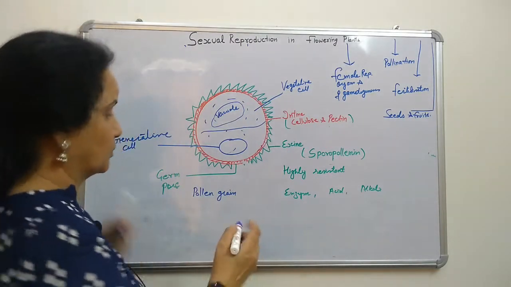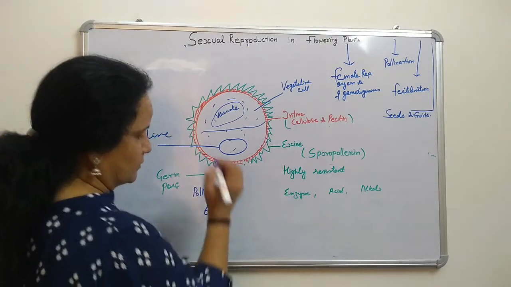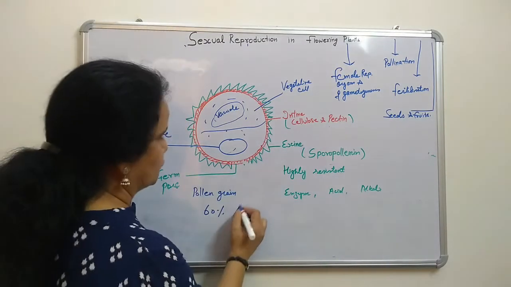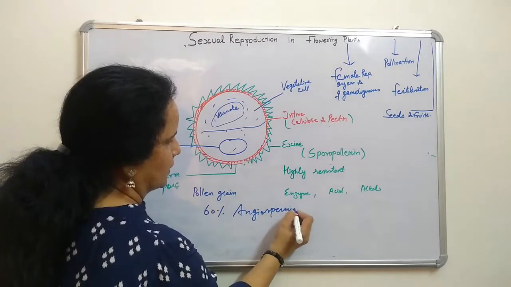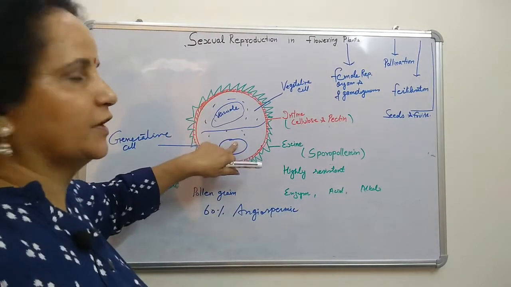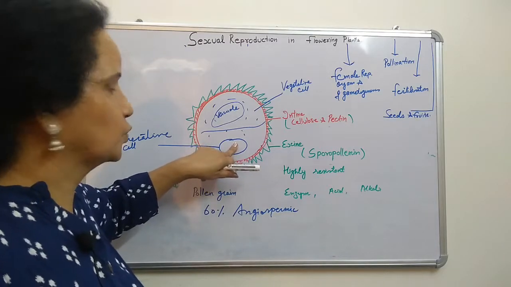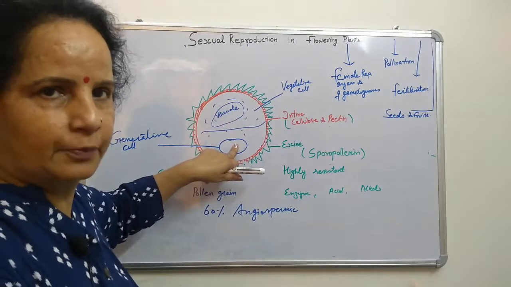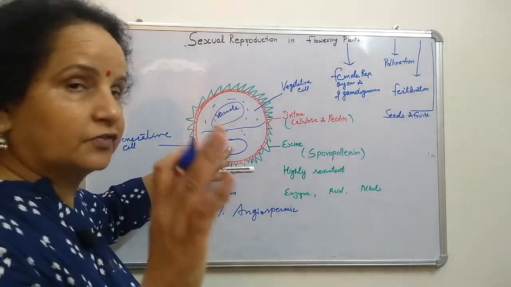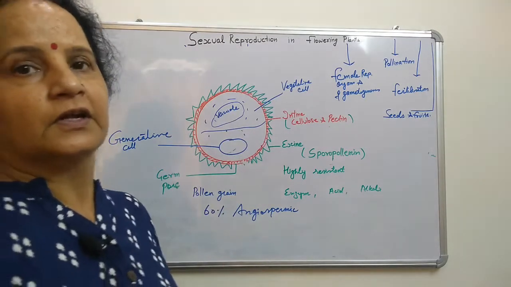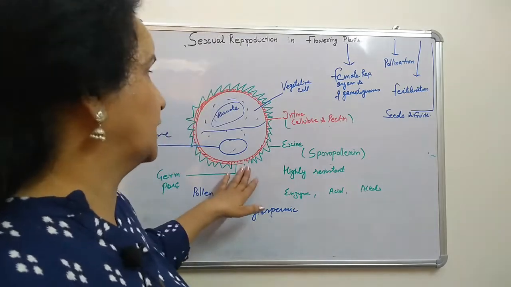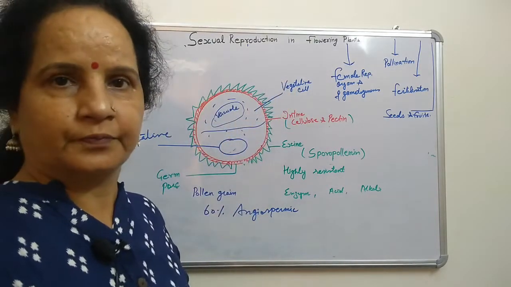Most frequently, near about 60% of angiospermic plants shed this pollen grain to the stigma of the female reproductive part at this two cell stage.